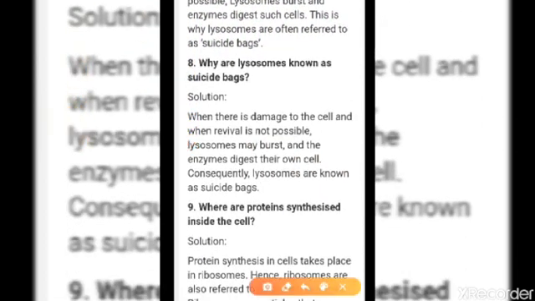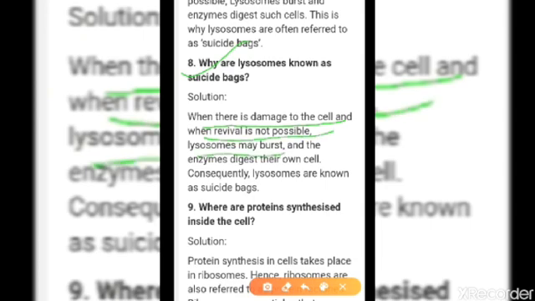This is the important question. Why are lysosomes known as suicidal bags? Because when there is damage to the cell and when revival is not possible, lysosomes may burst, and they have a powerful digestive enzyme. If they detect that foreign materials or foreign particles enter into the cell, they will eat up those foreign particles with their powerful digestive enzyme that is called hydrolytic enzyme.